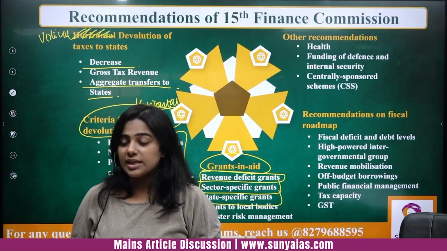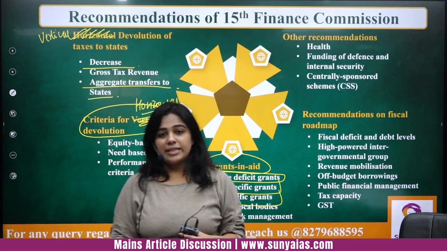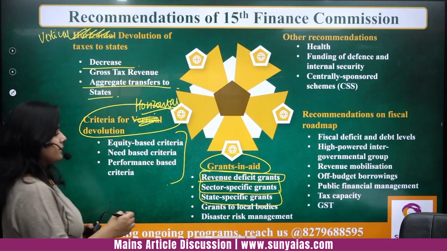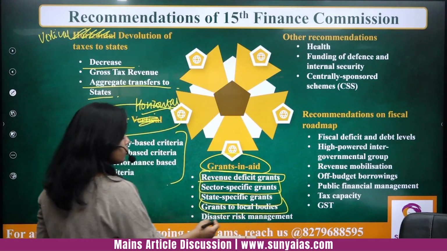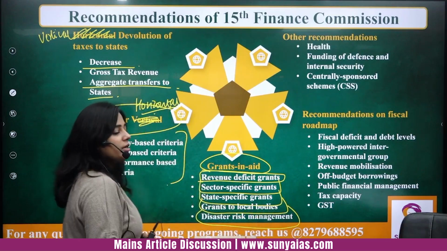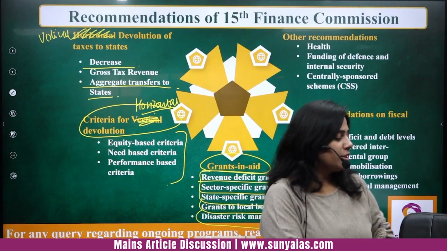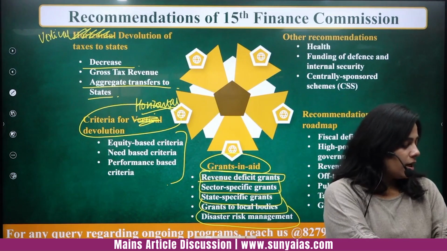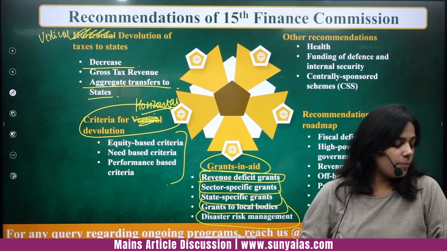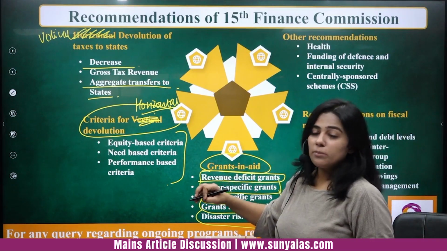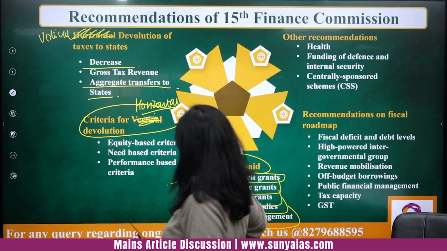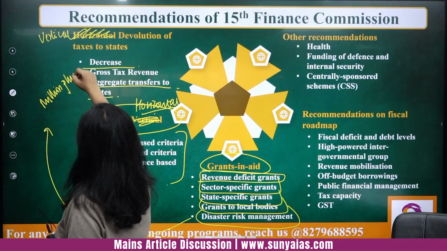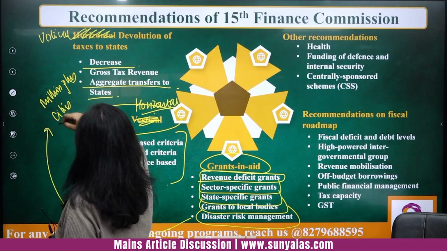So for example, some states might be doing very well in their respective domain, so grants to them in that regard. Then grants for local bodies have also been recommended, and for disaster risk management, the 15th Finance Commission has specifically mentioned the million plus cities challenge fund. Please mention this in disaster management. Million plus cities challenge fund.